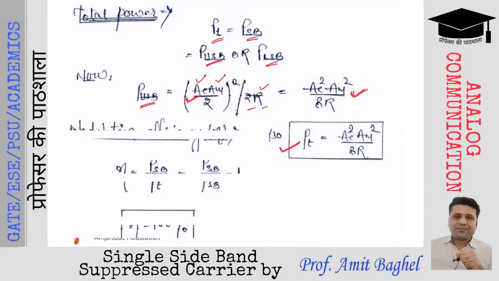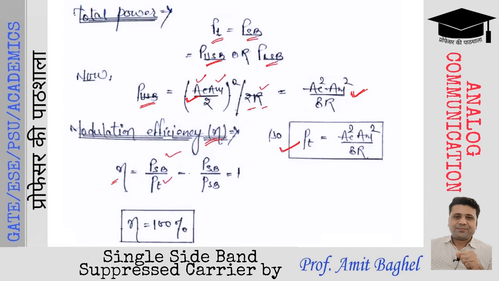So the modulation efficiency in case of SSB-SC, eta, is given as sideband power divided by total power, which is equal to sideband power divided by sideband power. Why? Because the total power is nothing but equal to the sideband power. Hence, the ratio is equal to 1.